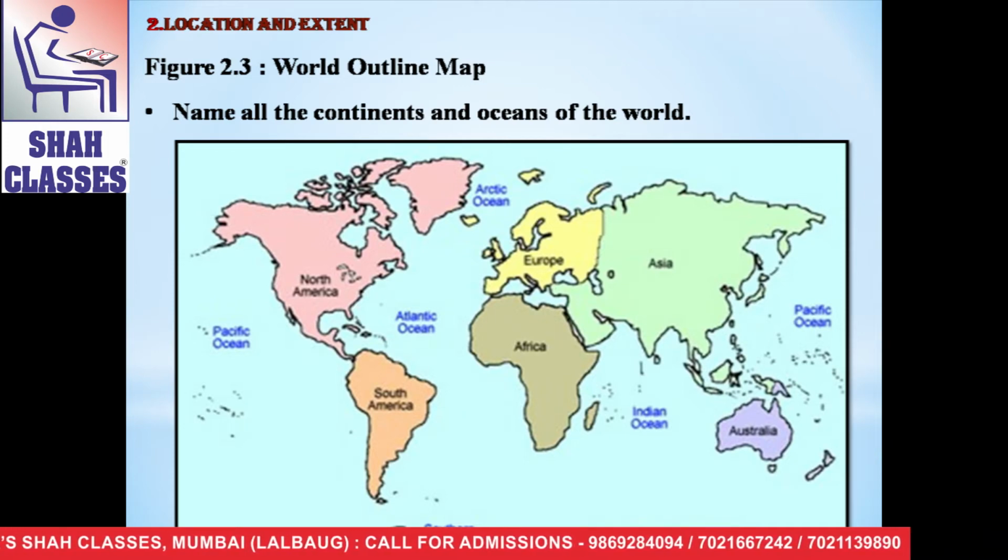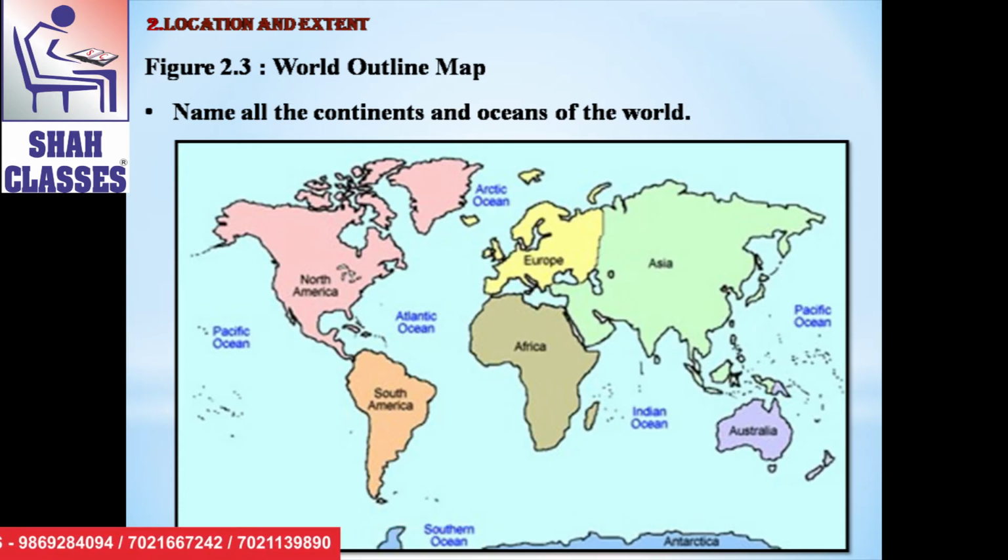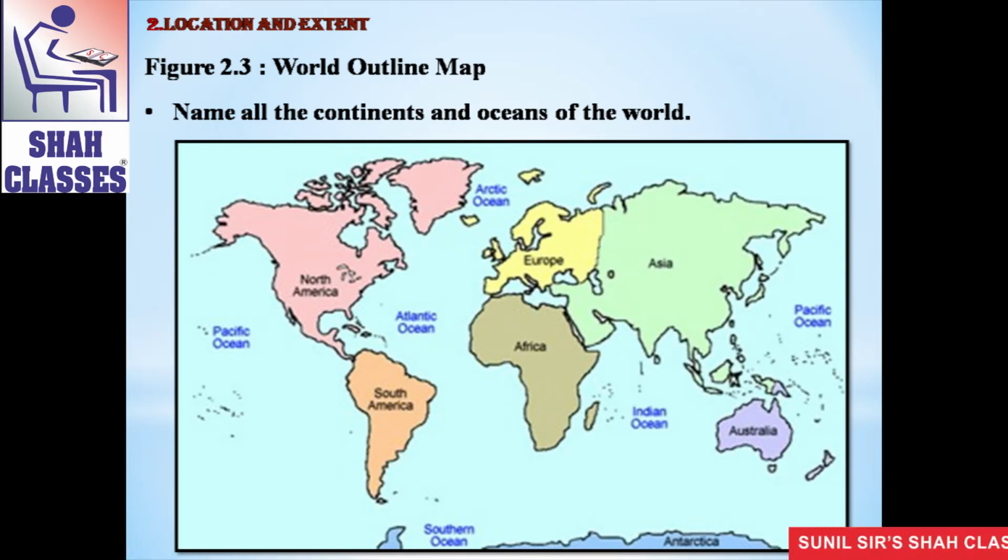These continents are Asia, Europe, Africa, then North America, South America, Australia, and Antarctica. There are also 4 oceans. These oceans are Pacific Ocean, Atlantic Ocean, Indian Ocean, and Arctic Ocean.